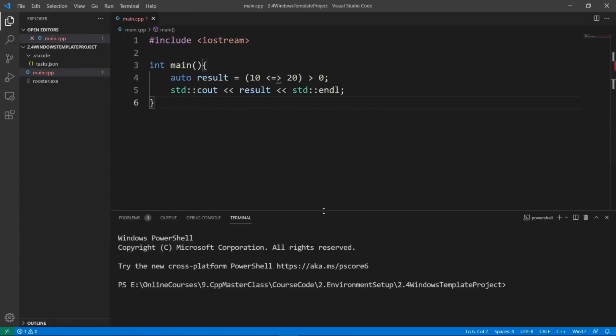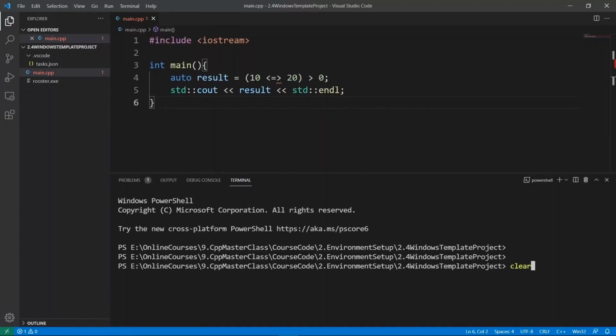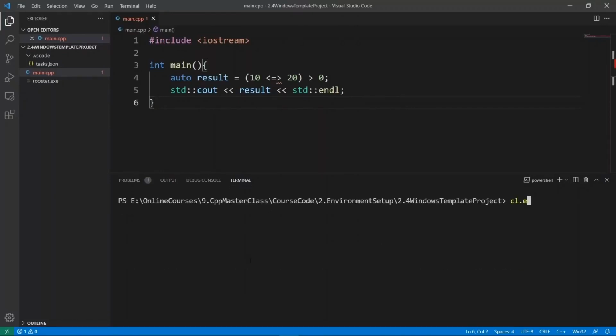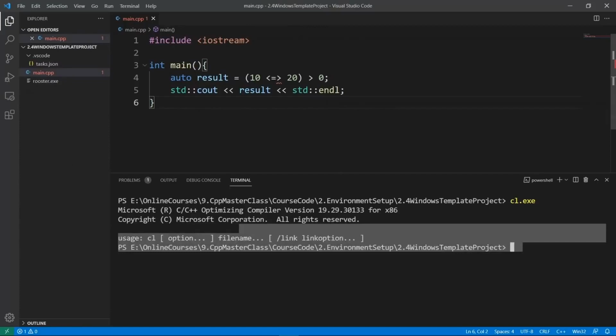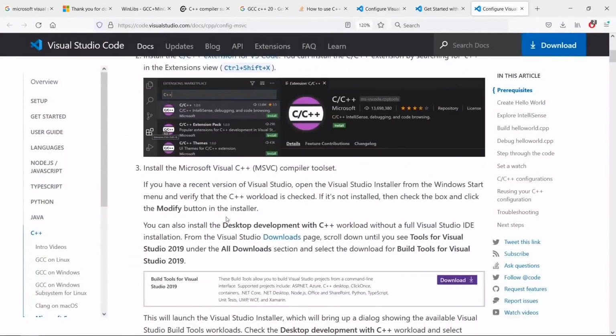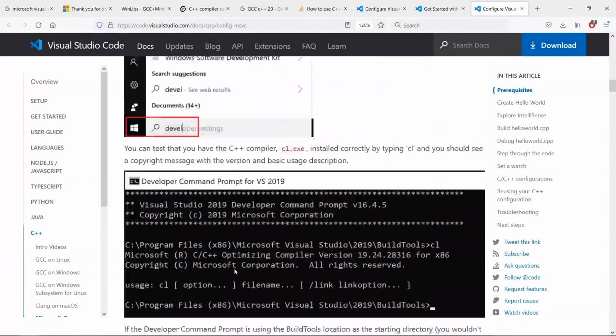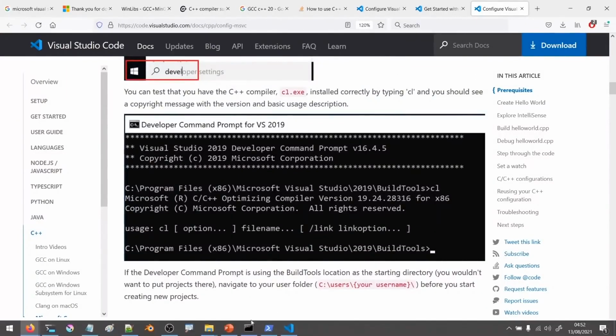And the special thing about starting Visual Studio Code this way is that it's going to know about the compiler from Microsoft. If we come back to our terminal here and clear and say cl.exe, you're going to see that now it knows about the compiler from Microsoft and we can use it to do things. So let's set this up again. If you want, you can read up on how to do this on the documentation from Visual Studio Code itself. But again, I am going to show you how to do this. You can see that it is really the same things they are doing here.